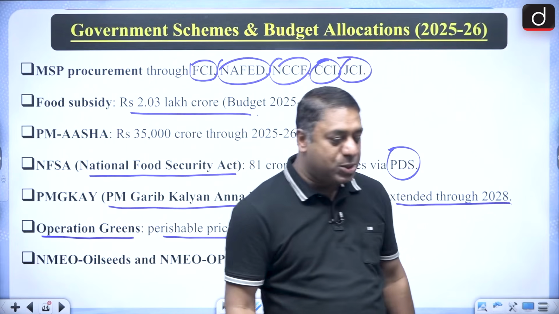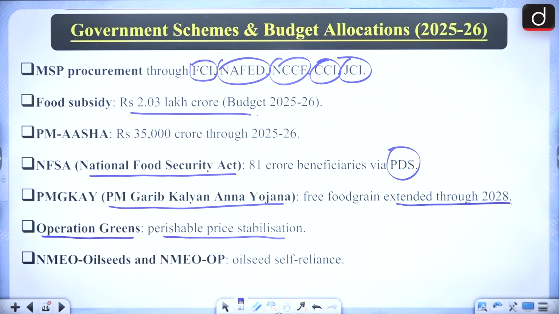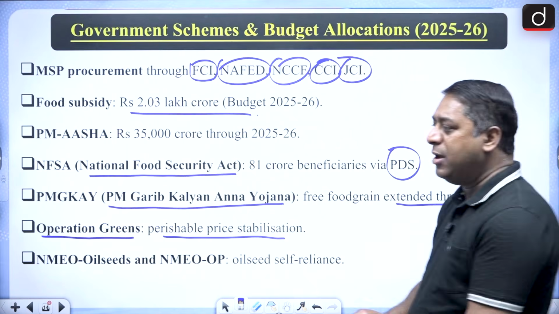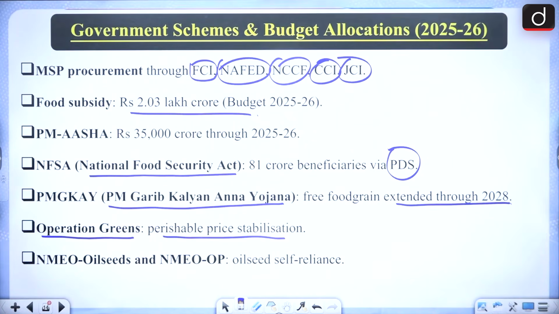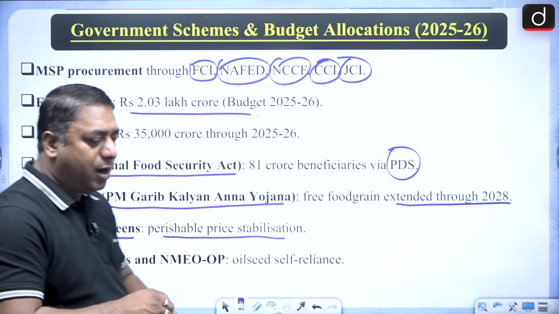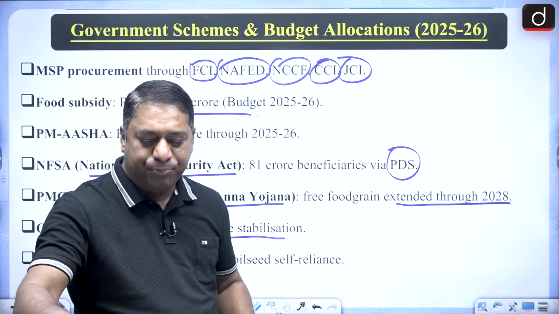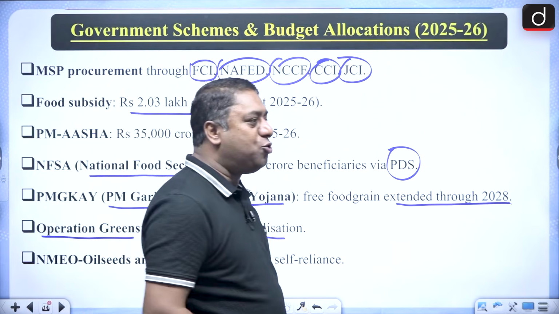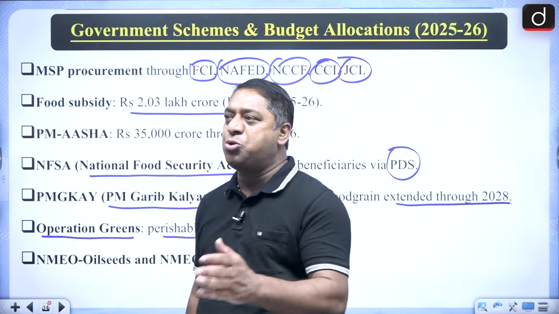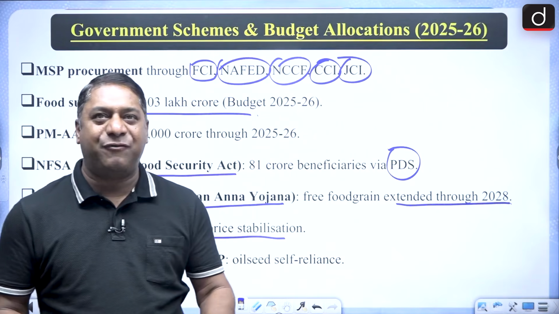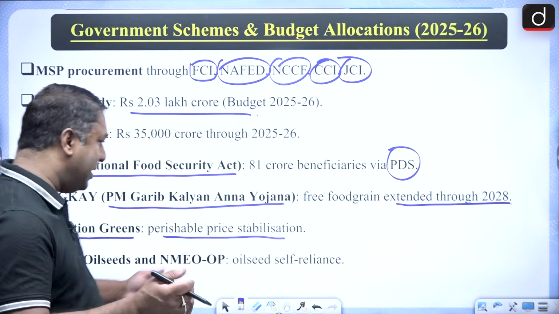Now, very interestingly, the third topic which I will be covering here is the Finance Commission. We all know that the Finance Commission, under Article 280 of the Constitution, is constituted by the President after every 5 years. We know about that.